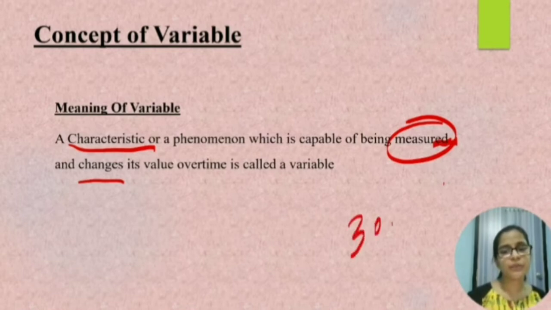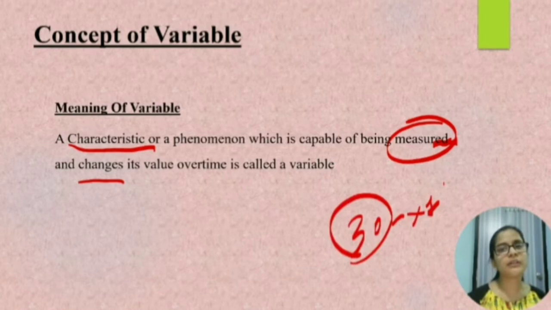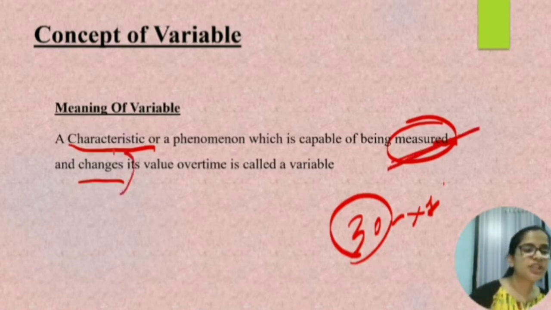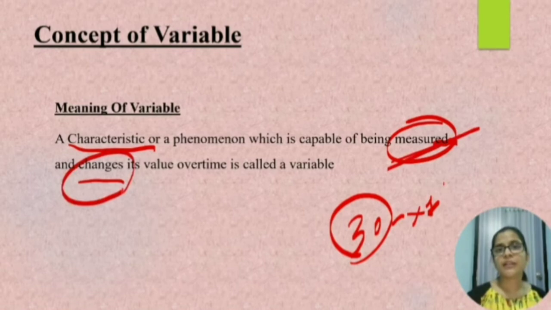Say there are 30 students in class 11th. We are going to measure the weight of all the 30 students. So measuring the weight of 30 students is a variable because it is being measured and it changes its value over time. The weight of the 30 students will not remain constant throughout the life, but it will be changing over the time. So clear? Variable is nothing but a characteristic which is measured and changes over the time.